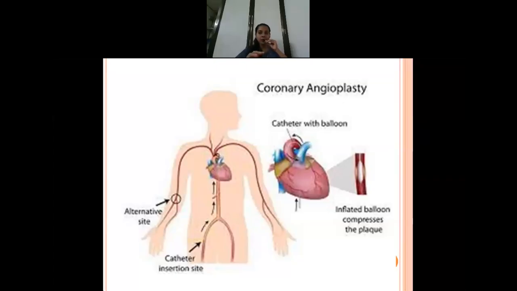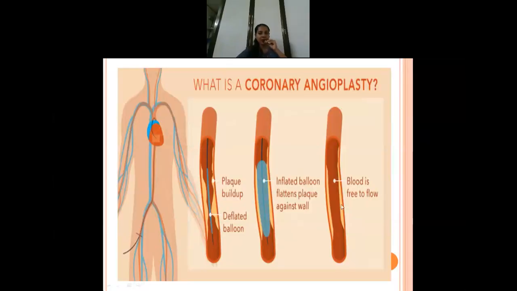Okay, so this is the exact procedure of PTCA you are supposed to write for the exam, with the diagram. I will let you know which diagram you are supposed to draw. Here also I have explained the same thing. You can go through the picture here, but you need not write it down.